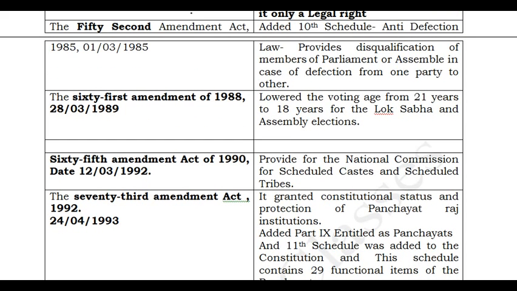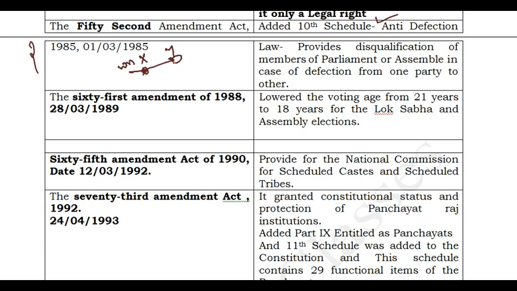Now we'll see the 52nd Amendment Act. We got the 10th Schedule because of this 52nd Amendment Act only. That 10th Schedule is also called the anti-defection law, as we have seen. So what is this anti-defection law? As I explained, if one person won an election from one party, let us say party X, and after winning the election he joins party Y, this is a defection.